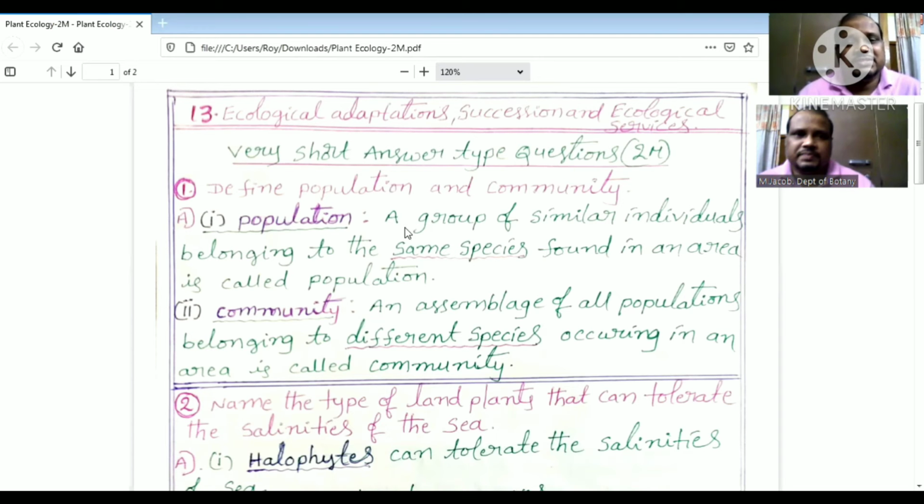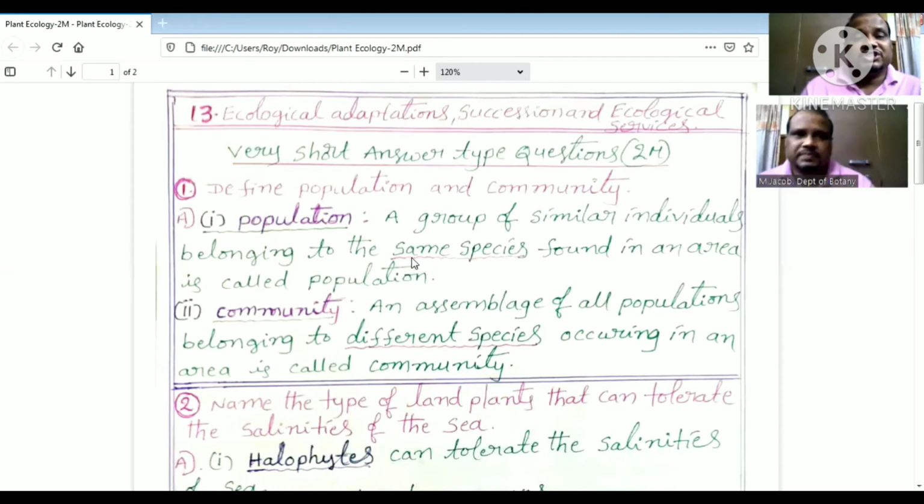Population means a group of similar individuals belonging to the same species found in an area is called population. Community means an assemblage of all populations belonging to different species occurring in an area is called community.